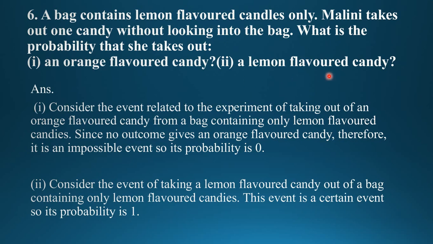And second, a lemon flavor candy. The event is taking a lemon flavor candy out of a bag. Only lemon flavored candies are there. Therefore, all the candies are possible outcomes. Therefore, it is a certain event. Hence, the probability of this event will be 1.